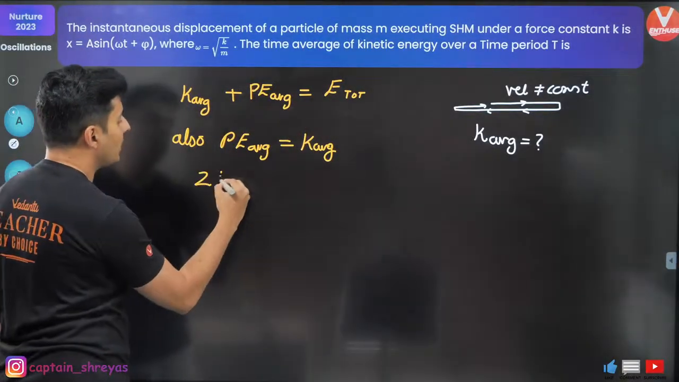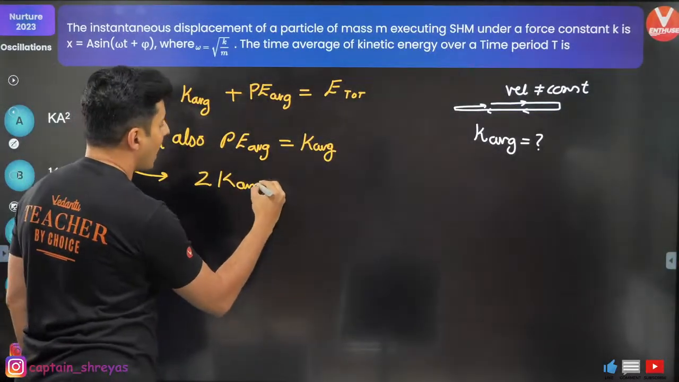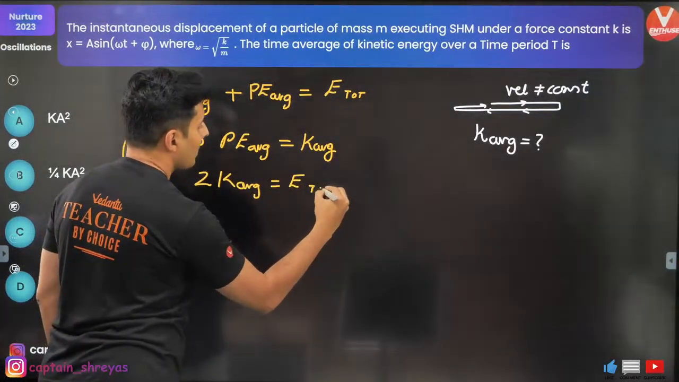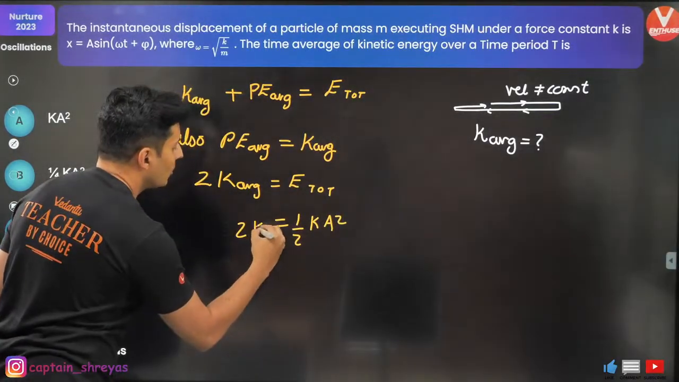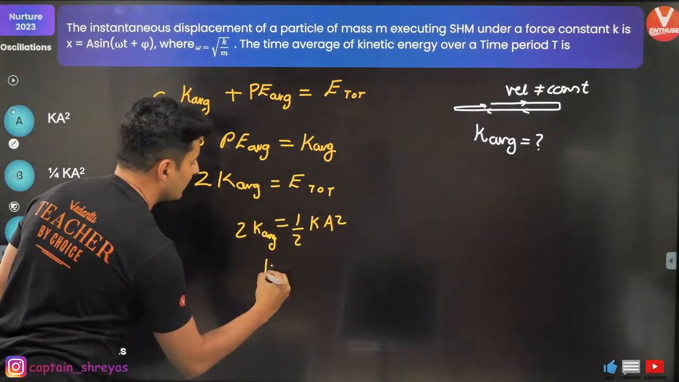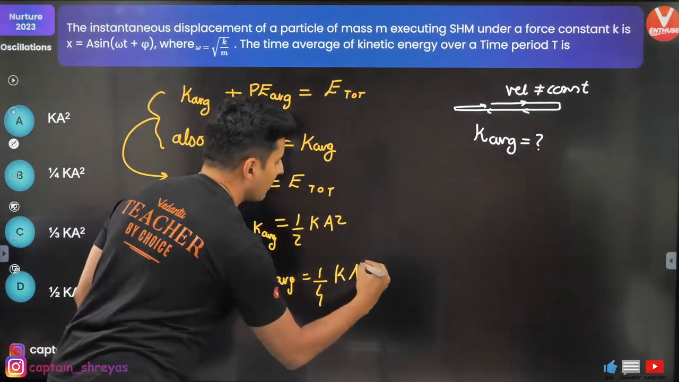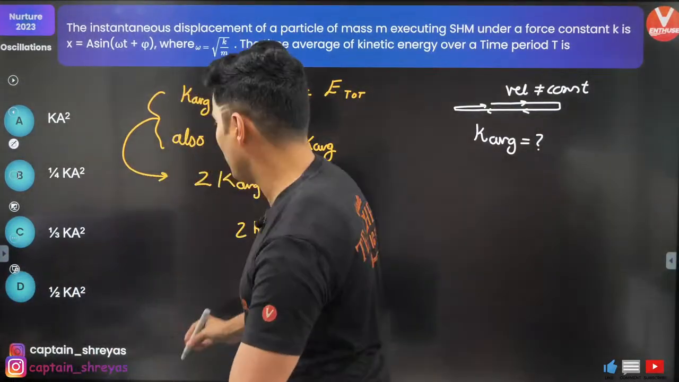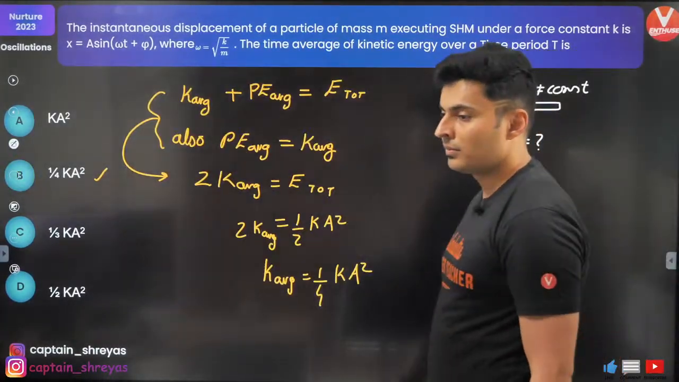So hence, can I not say 2 times the average energy is the total energy? And what is the formula for total energy? It is half K A square. So this will be 2K average. So what is the kinetic energy average, guys? It is 1 by 4 K A square. Where is integration? Where is complicated maths? Option B, done. It is correct. Moving on.